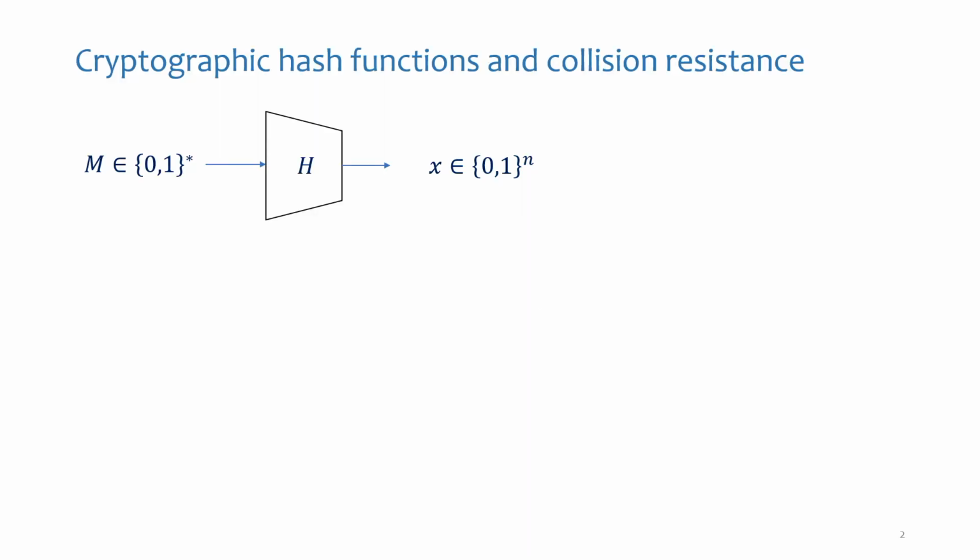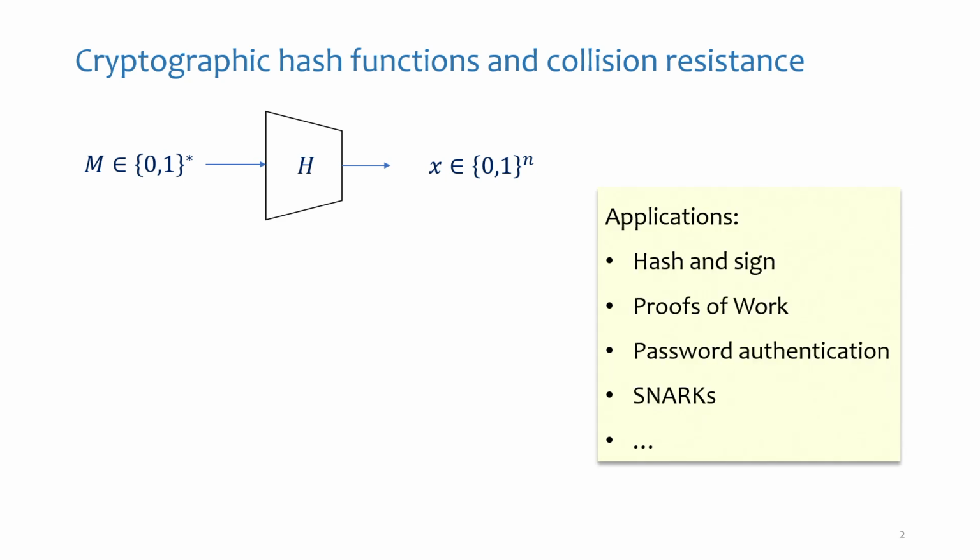So we all know and love cryptographic hash functions, right? At least the API, I'll tell you how it works. The primitive receives as input a possibly huge, arbitrary length input, and it outputs a fixed length digest that we will denote by X. So this is super useful, right? Any application that you can imagine will use a hash function somewhere. I'll just list the first four things that came to my mind, but there are many more applications.